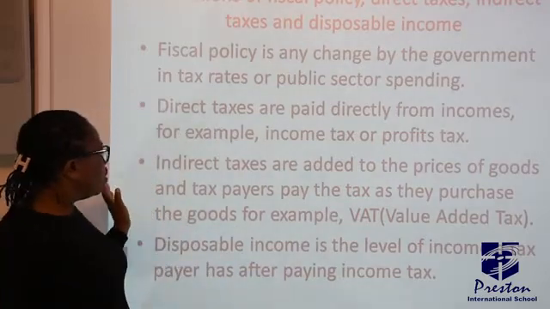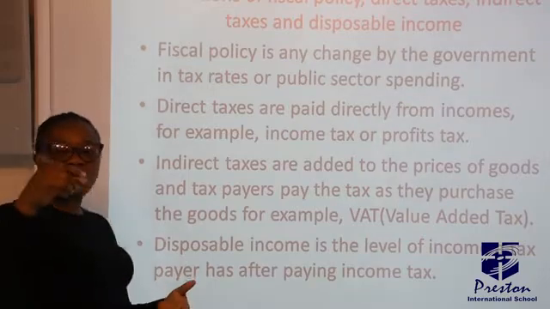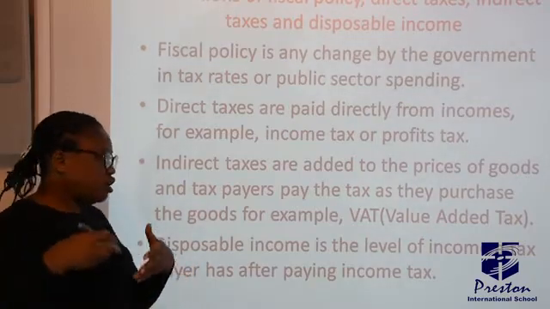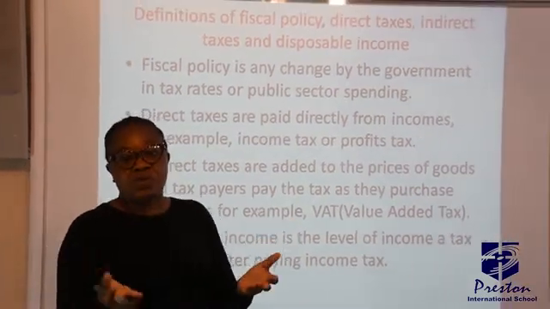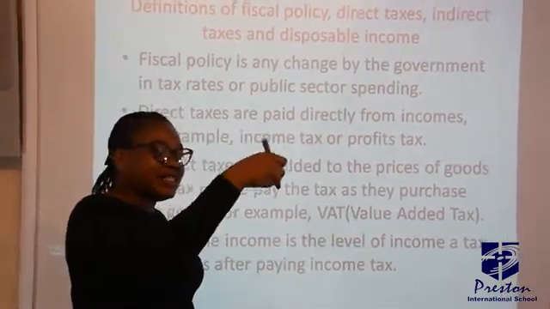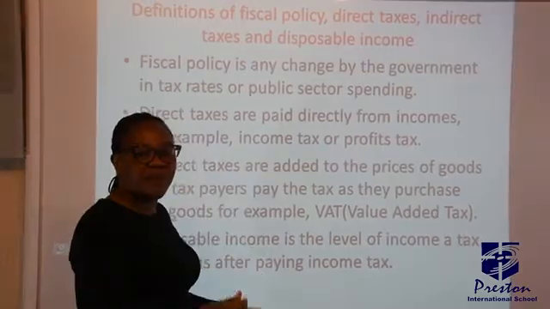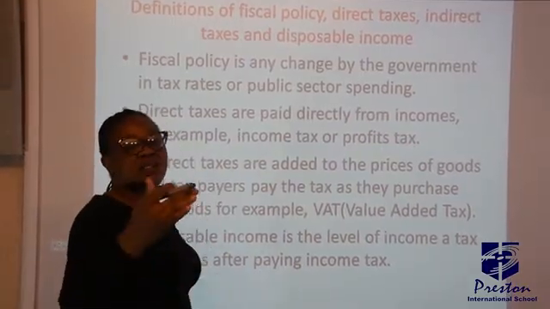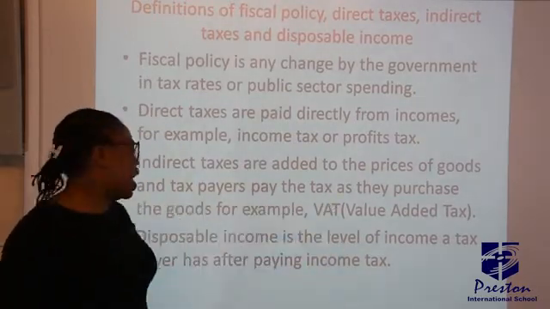Okay, now we have another one, indirect taxes. They are added to the prices of goods. If, for example, you walk into ShopRite to get your goods, these taxes are added to the goods you are buying. So as soon as you are paying for the goods, the tax is also removed from it, and it's known as VAT, value added tax.